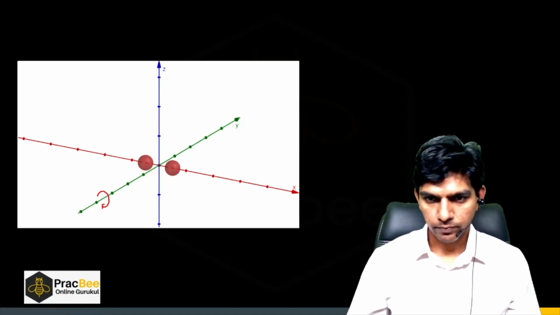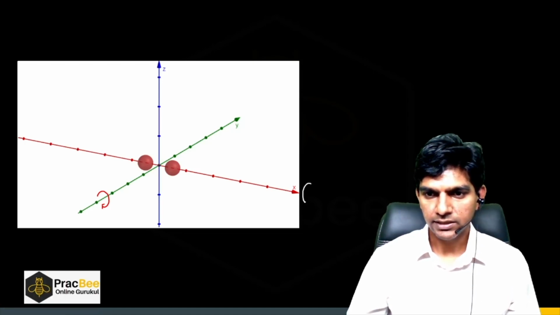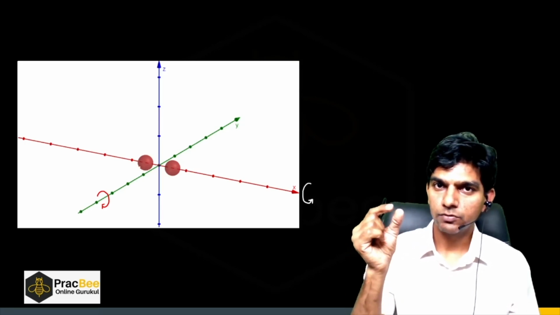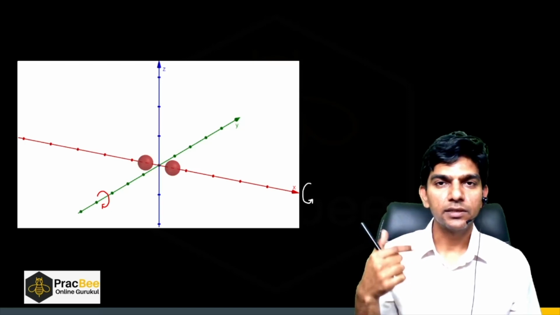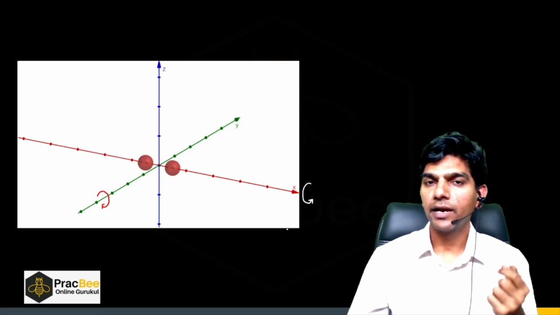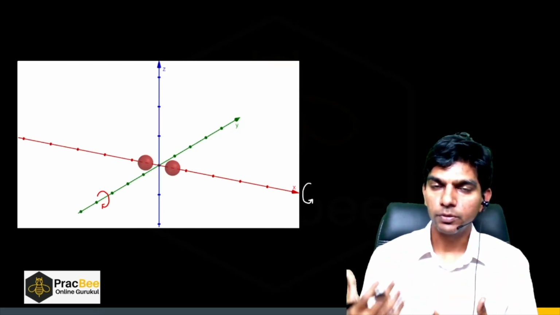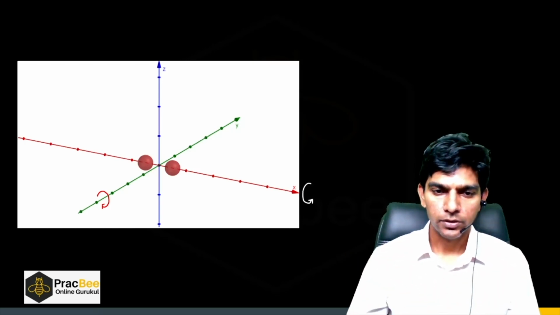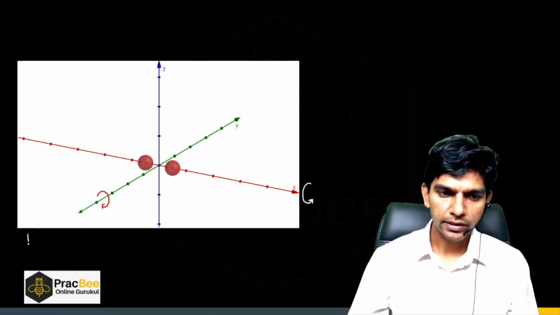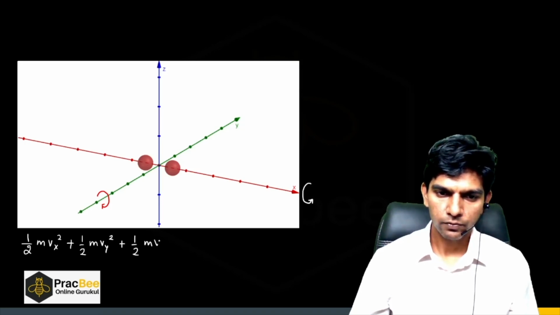in that case, if it rotates about the x-axis, both the masses lie on the x-axis, and since the size of the molecule is very small, we can say the moment of inertia about the x-axis will be nearly zero. So the rotational kinetic energy possessed by the diatomic molecule about the x-axis will be zero. So what are the possible energies possessed by the diatomic molecule? It can translate in the x direction, so half vx square plus half vy square plus half vz square.